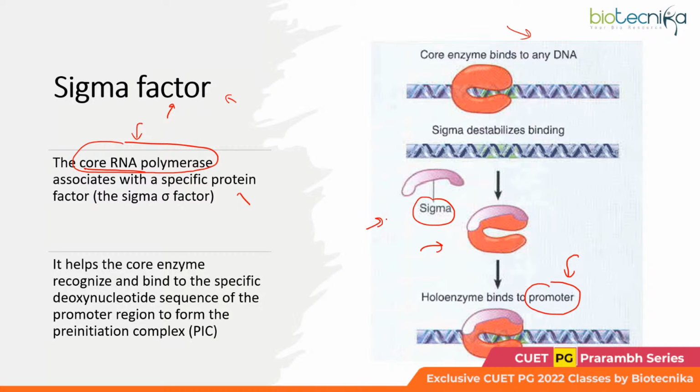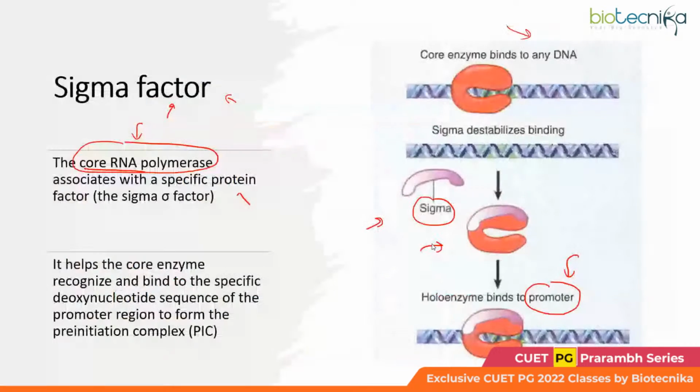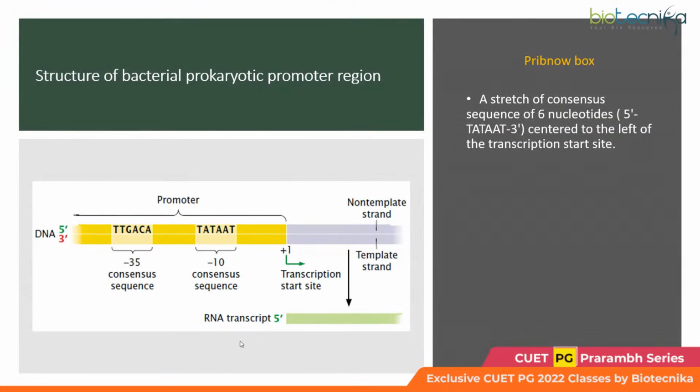All right, so I hope you have taken down this point. There should be no confusion. Shall I repeat? Sigma factor binds to the core RNA polymerase to form the RNA polymerase holoenzyme structure. Only then would this structure be able to identify the promoter specifically, and it would bind there to form the pre-initiation complex. Okay, and following that, the transcription would be initiated.